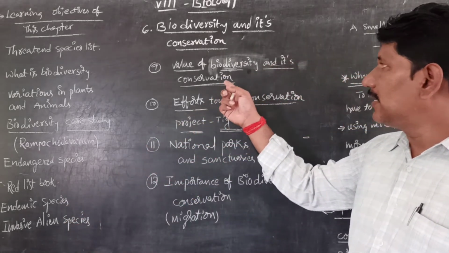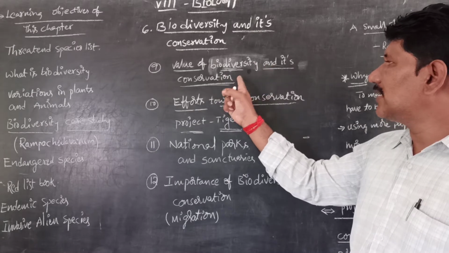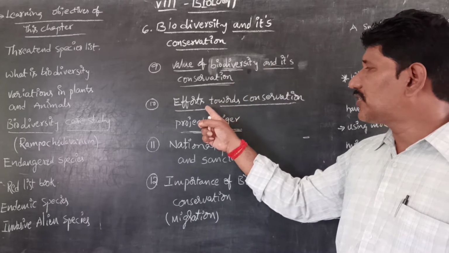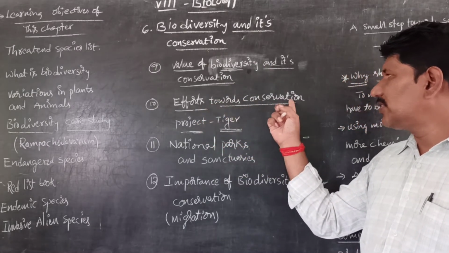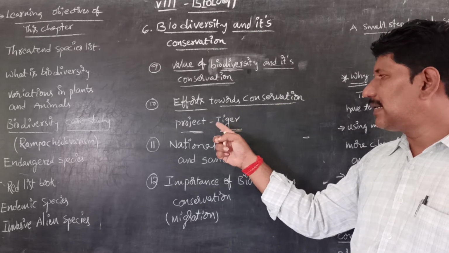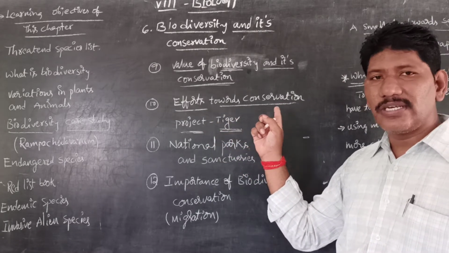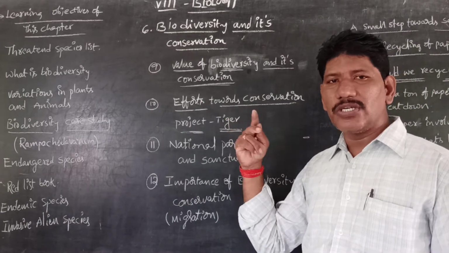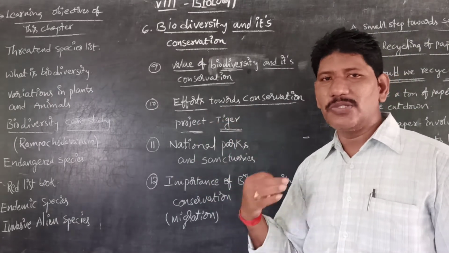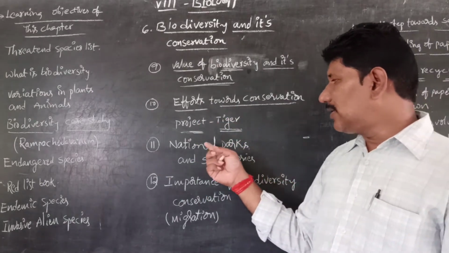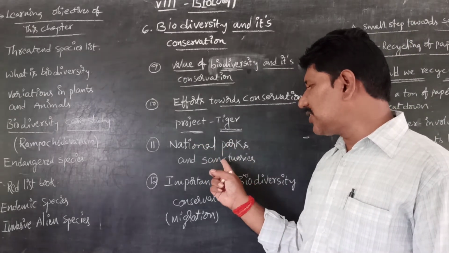Next, coming to the topic, value of biodiversity and its conservation. Next, efforts towards conservation, like projects such as Project Tiger, Project Crocodile or the Snakes project. These projects are usually meant to enhance their numbers by special attention. Apart from that, we learn what is meant by national parks and bird sanctuaries.